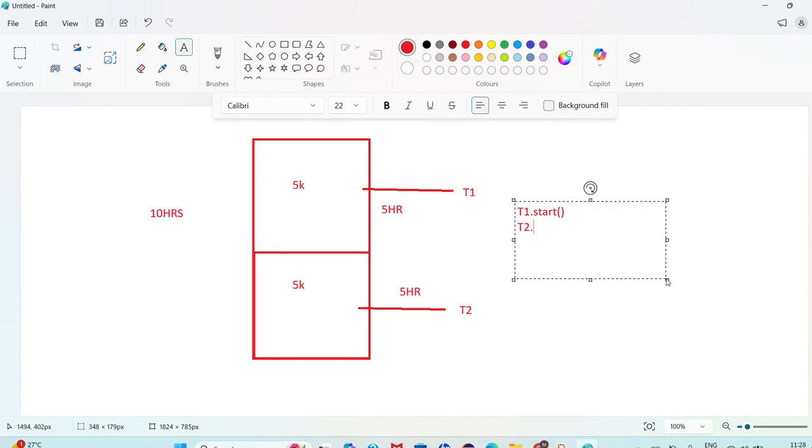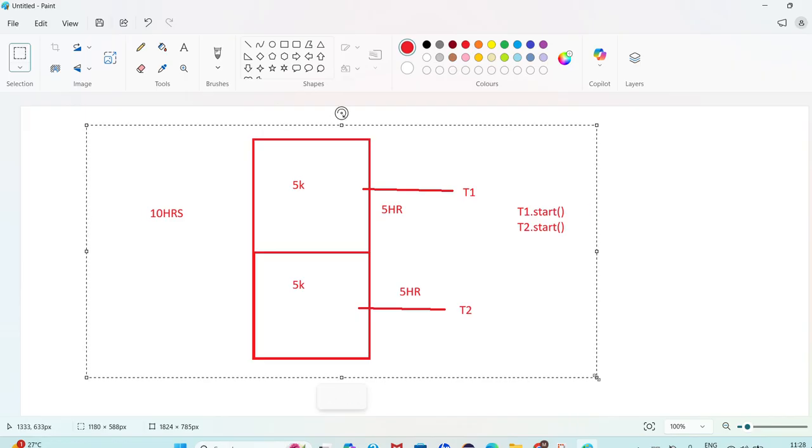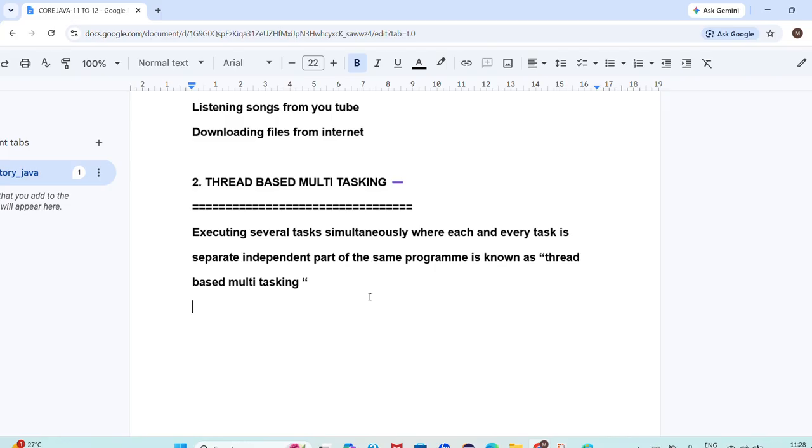How much time will it take now? Just 5 hours. So the application execution time is reduced. Okay, done. So this is the story.